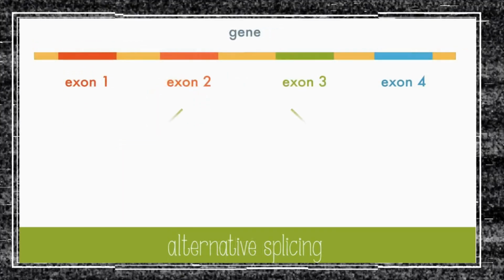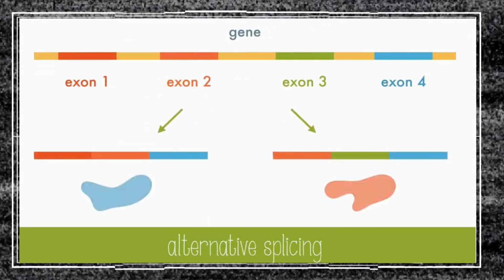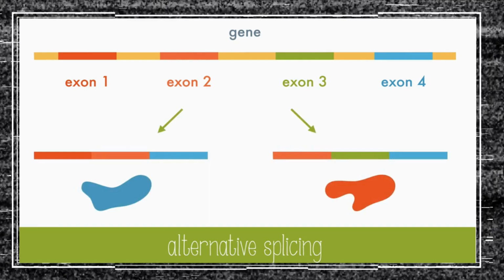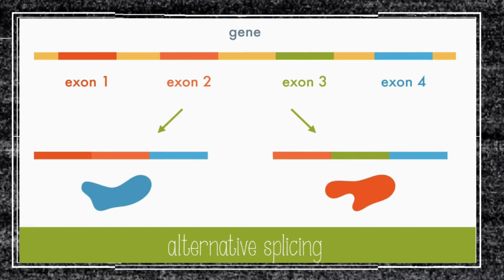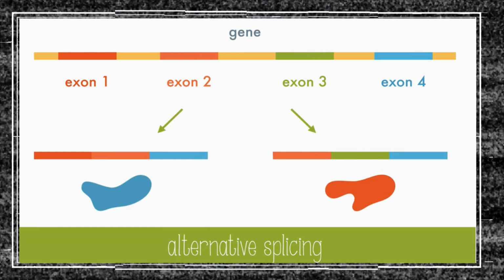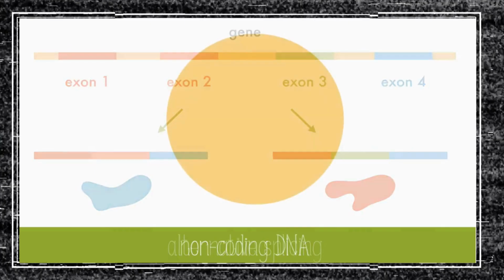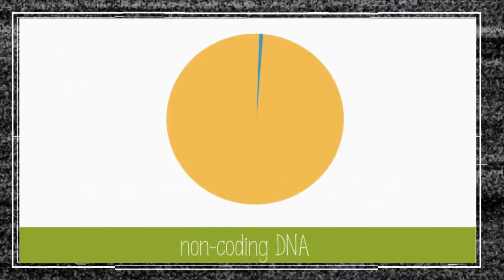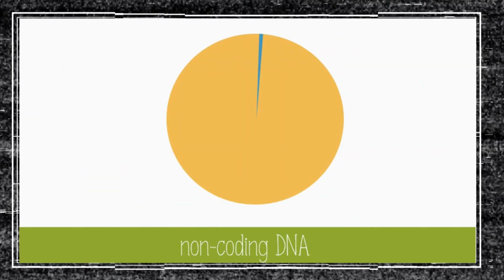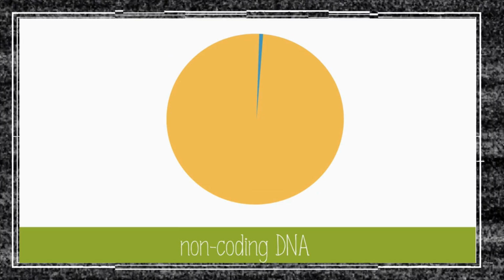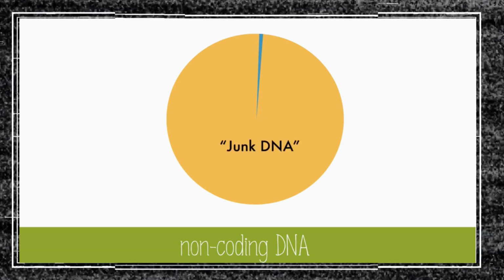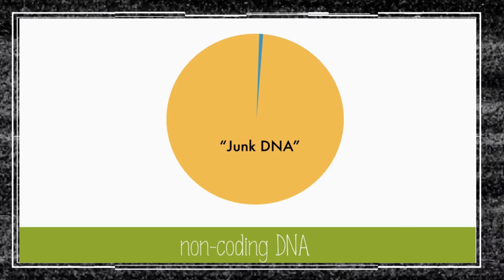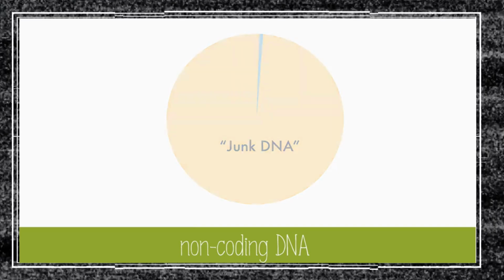Eukaryotes can selectively remove exons of a gene to form different proteins from the same gene. This is called alternative splicing. This greatly increases the variety of proteins that can be produced. Strangely, only 1% of DNA actually codes for protein. The rest of the DNA is called non-coding DNA and used to even be called junk DNA in the past. But just because DNA doesn't code for protein doesn't mean it has no purpose.